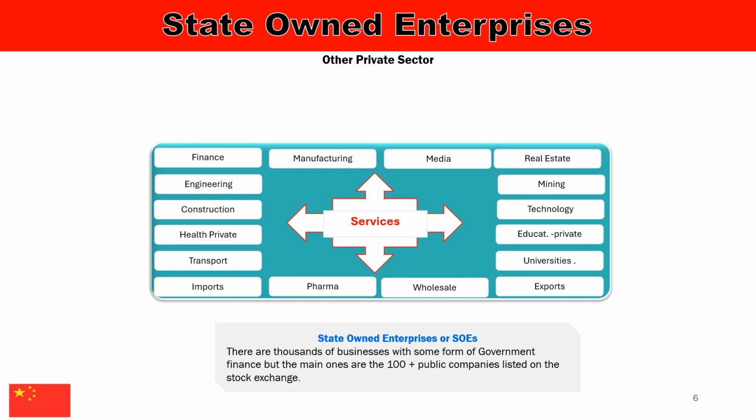The services component sits in the middle of the shape, as it is the common aspect of most commercial activities. Almost all firms provide services to other firms, and some to households, while many others receive services as part of their expenses. Some of the state-owned enterprises, such as State Grid Corporation and China Mobile, are technically part of the public sector, but we are concentrating on the majority of the firms.